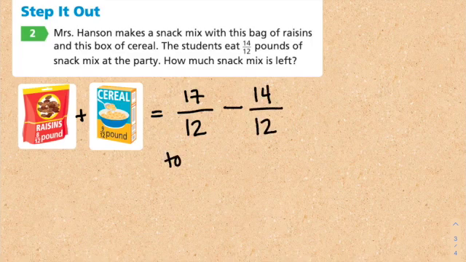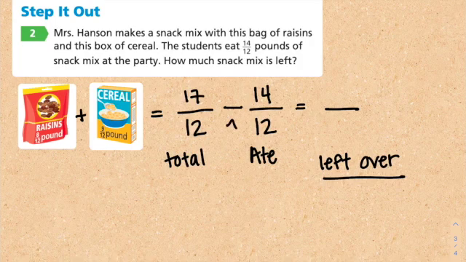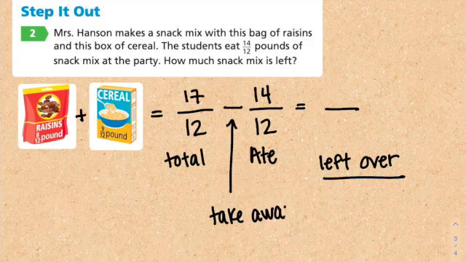So this is the total. This is how much they ate. And then this would tell me how much is left over. We would have to subtract how much they ate from the total. So 17 minus 14 is 3 over 12.